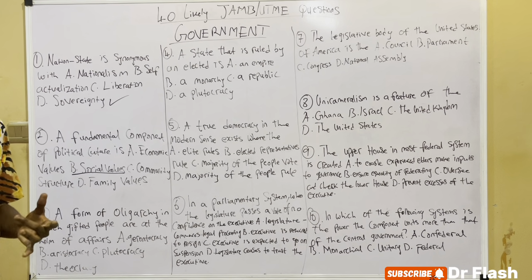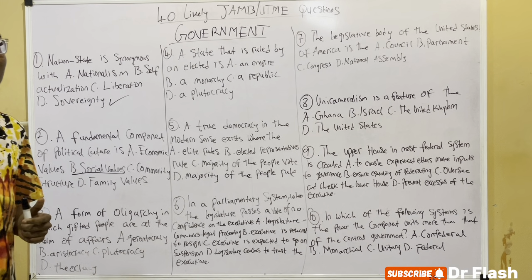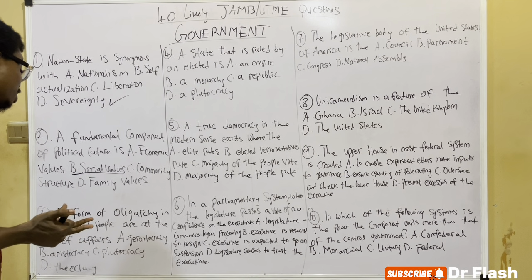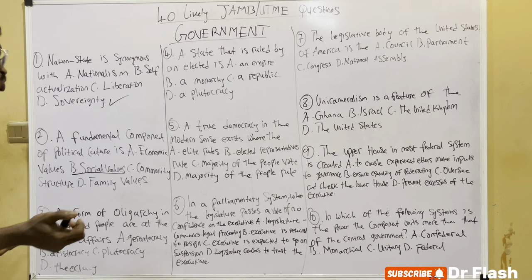Then moving to the third question: a form of oligarchy in which the gifted people run the affairs of state is called what? A. Gerontocracy, B. Aristocracy, C. Plutocracy, and D. Theocracy.